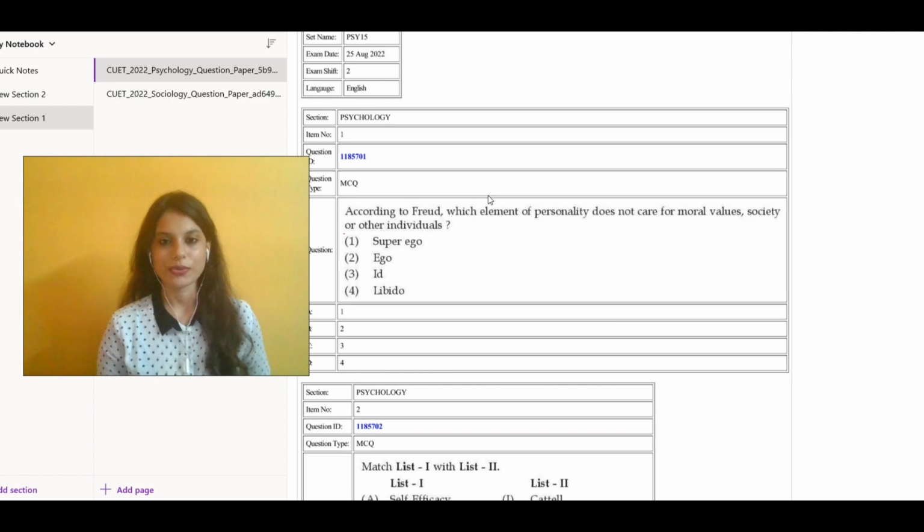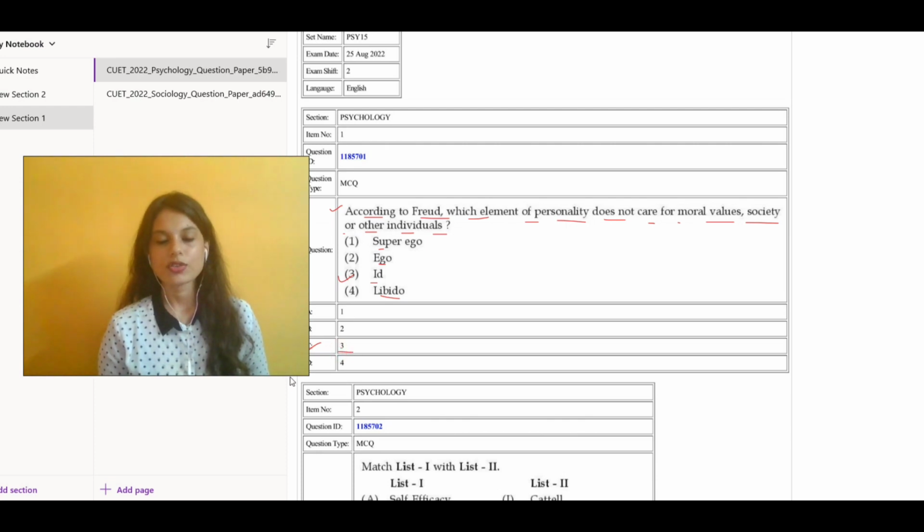Coming to the question that is the main thing for today's class: according to Freud, which element of personality does not care for moral values, society, or other individuals? The options include superego, ego, id, and libido. The element of personality that does not care for societal values is the id. So option 3 is the correct answer. I am going with option C, 3.